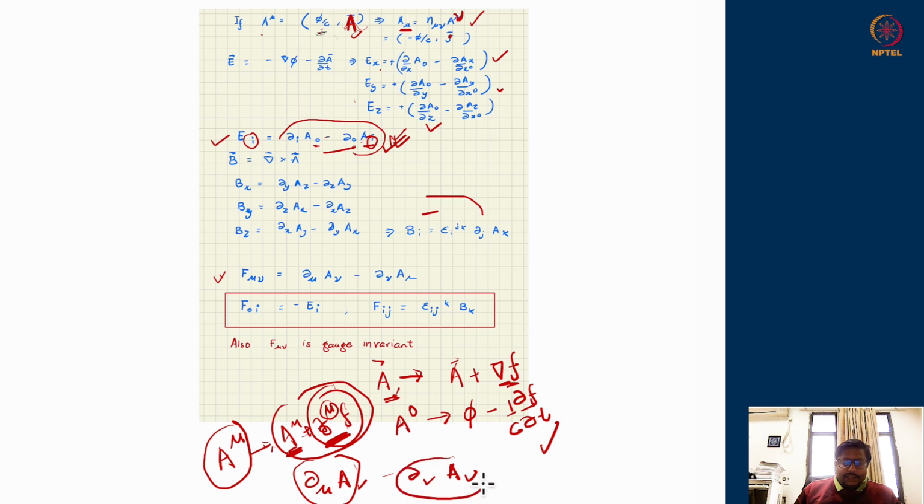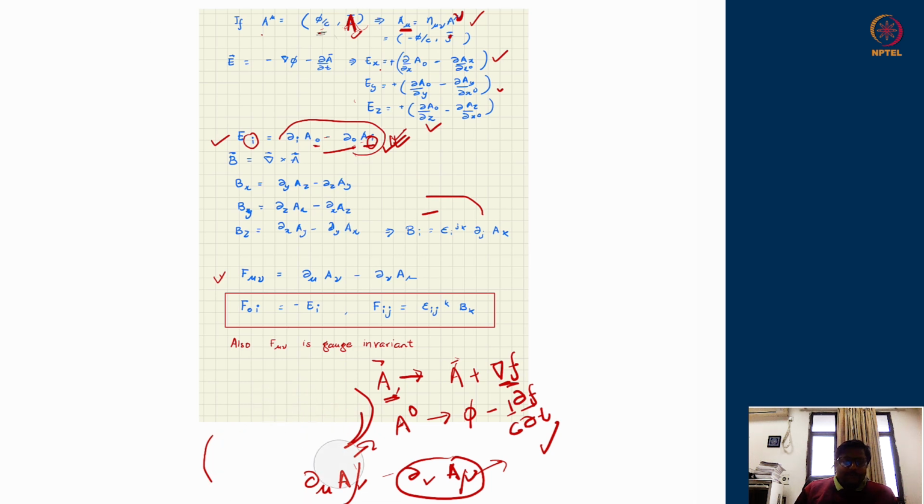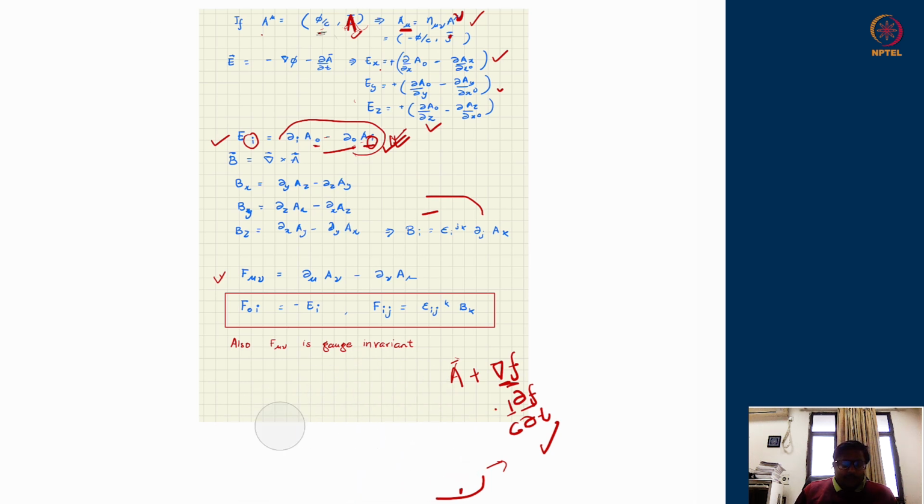And similarly here, the del nu of A mu will also change in a particular way. And again, an extra term will come from the derivative of f, but you will realize that both f-dependent terms, coming from the first term and the second term, are exactly the same, and partial derivatives commute. Using that fact, you can show that F mu nu under the change of a gauge does not change at all. Therefore, it is a manifestly gauge invariant object.